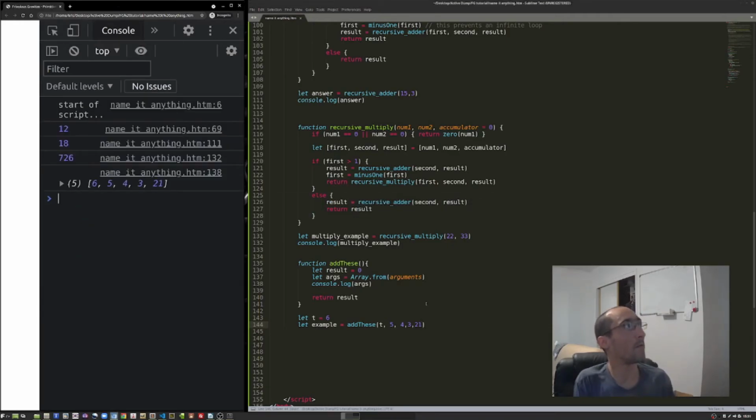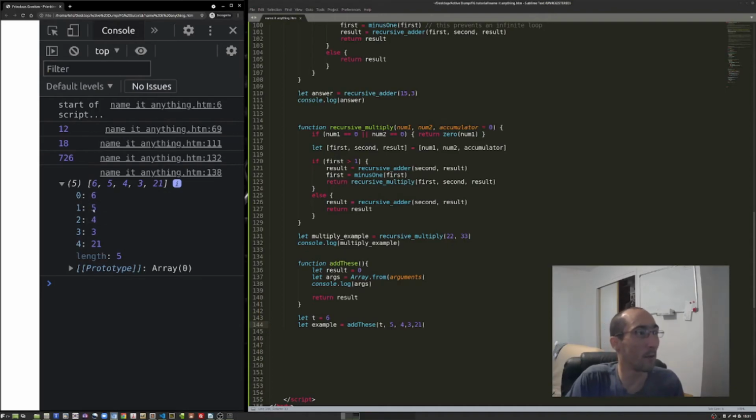So I save it, refresh. And now you'll see the indexes are sorted again in the order that I entered them. So T, which is 6, is the first index, and the first index always starts at 0. And then we've got 5, 4, 3, and then 21 because I missed a comma. So that's how it's important to always check your spelling when you're doing tests. But I'm going to leave it like that because it doesn't matter. It's just a test. So console log our arguments. We don't need that, I guess I'll leave that there too. Just comment it out.